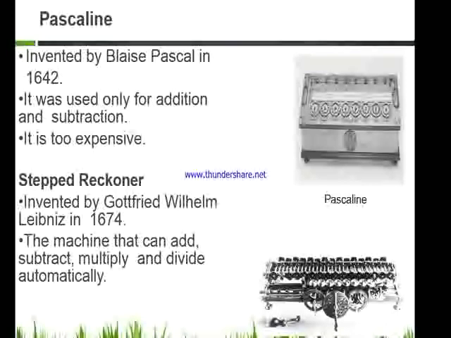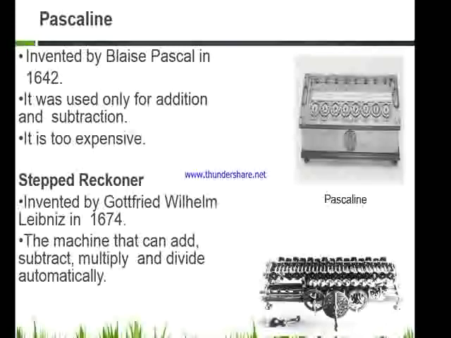The next computer that you see on the screen is called the stepped reckoner. It was invented by Gottfried Wilhelm in the year 1674. You know what, students? It is the first digital calculator which could do all the 4 operations, that is multiply, divide, add and subtract.